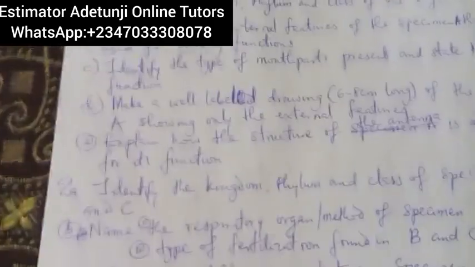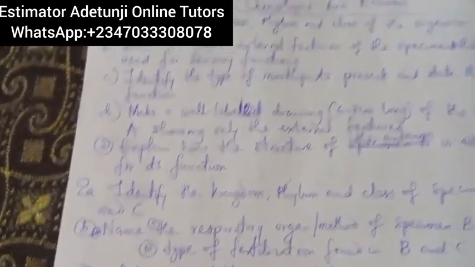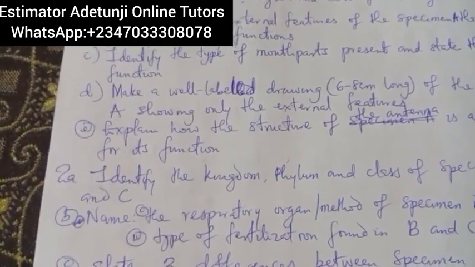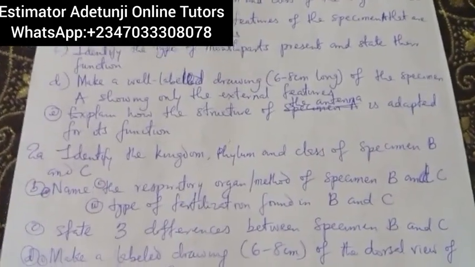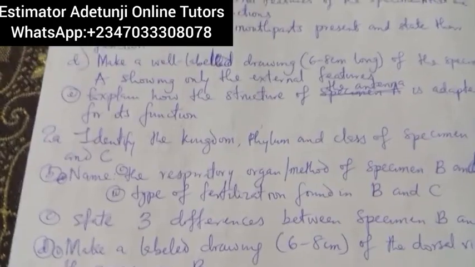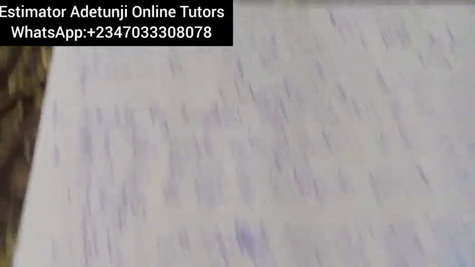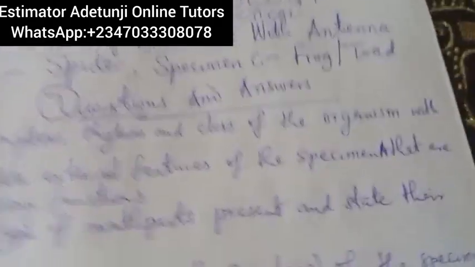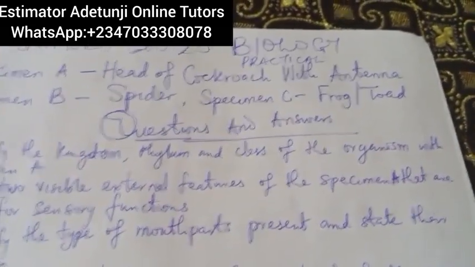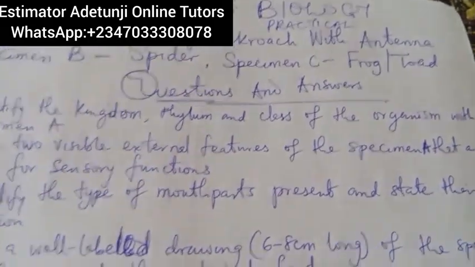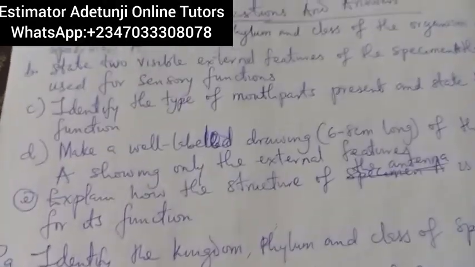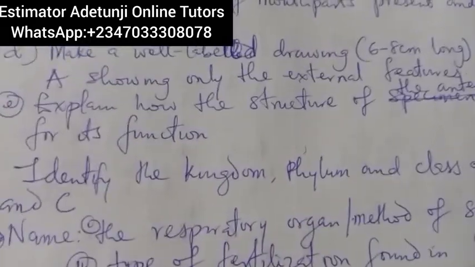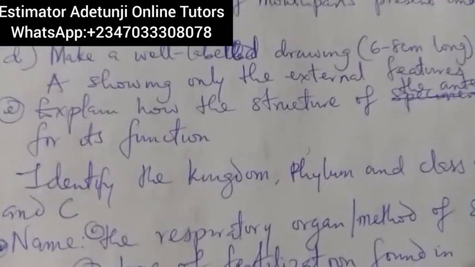I think question number 2 covers specimen B and C, and it says you should identify the kingdom, phylum, and class of specimen B and C. You know that specimen B is spider and specimen C is frog or toad. Whatever you pick, you don't write the two, you pick one. So now they ask us to identify. But all of them are animals, so definitely the kingdom is Animalia.